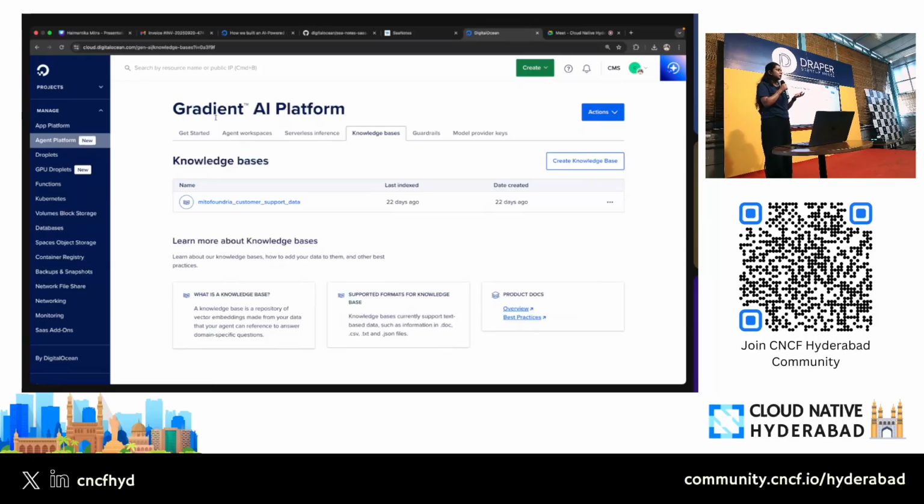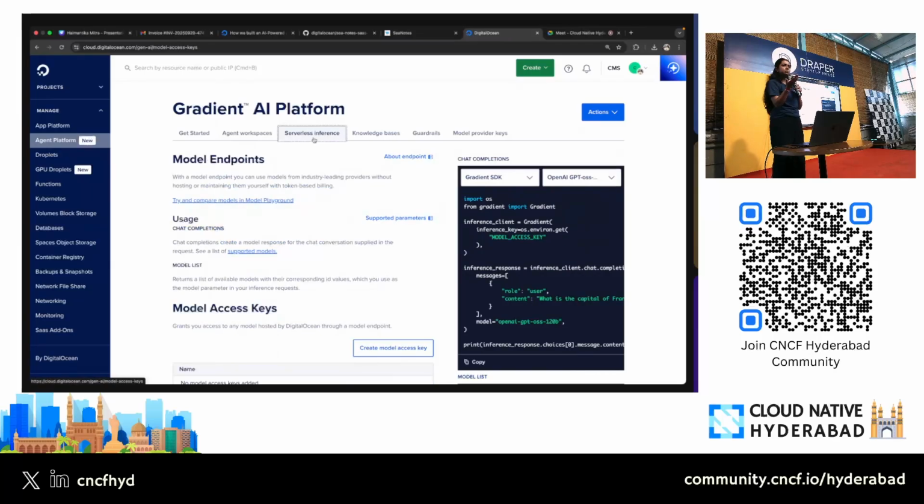There are multiple such features, but one thing that we have used for the starter kit, and what I would like to show you, is serverless inference. What is serverless inference and how does it differ from the process of creating an agent? Serverless inference just gives you an API or an endpoint, and you don't have to pay for anything else. You just pay for this.